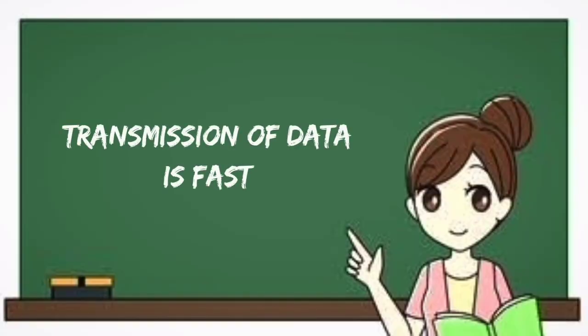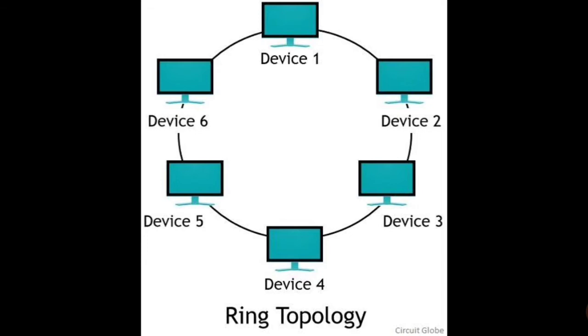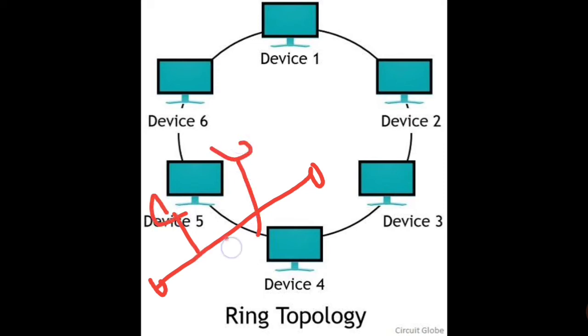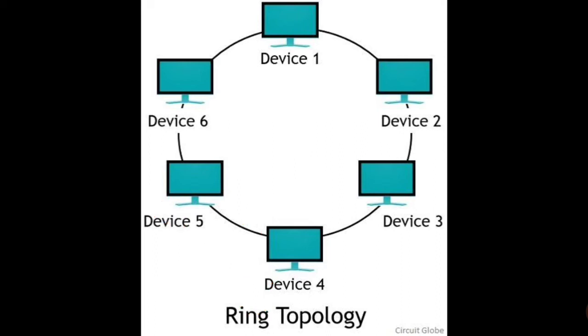The third advantage is transmission of data is fast. Now why is this logical? See, transmission of data is fast because the distance between the nodes is less. Now in bus topology, what happened? You have the terminators there, here you have the devices, right? The transmission of messages was slow in bus topology. We already discussed that the disadvantage is that it is slow. Here, since the entire system is an adjacent connection, the transmission is fast.